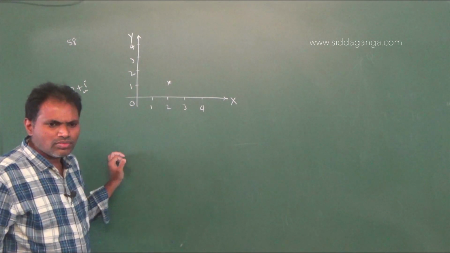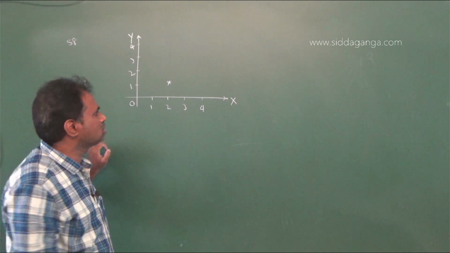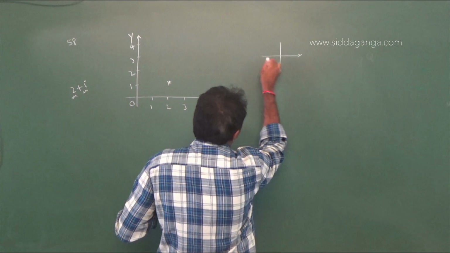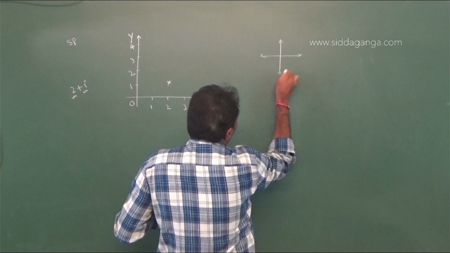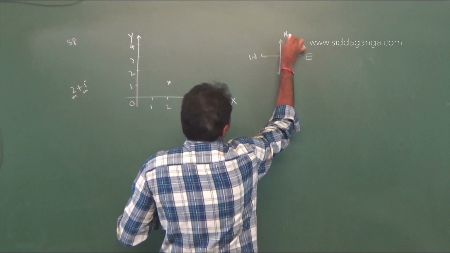Next, the point moves 1 unit eastwards. Actually, these are the directions: east, west, north and south.